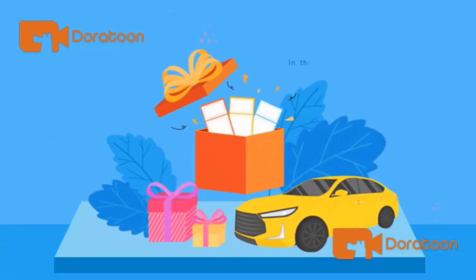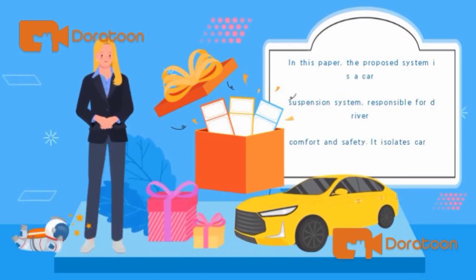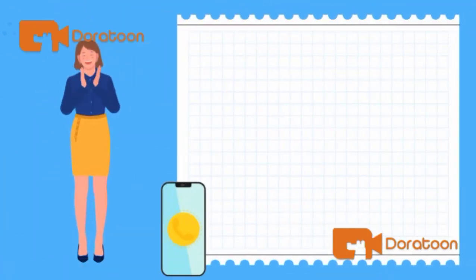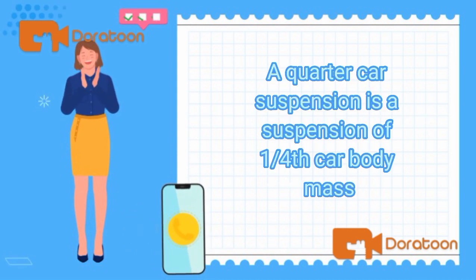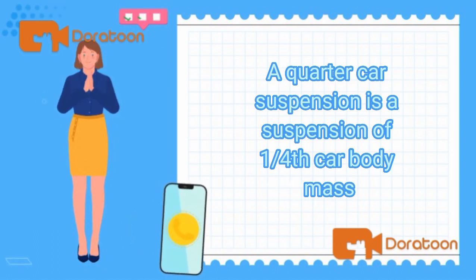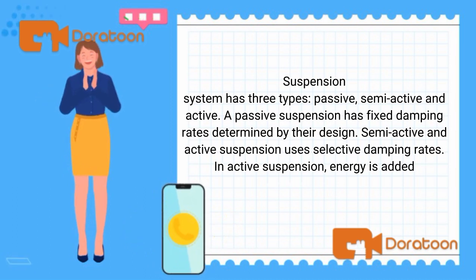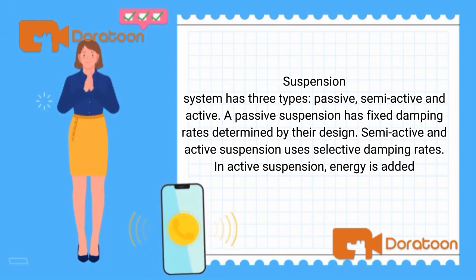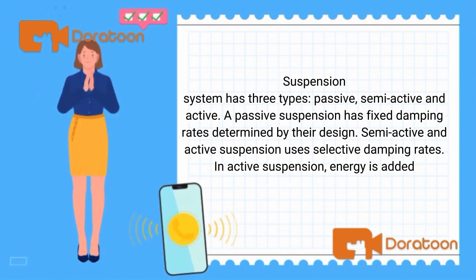For our methodology, in this paper, the proposed system is a car suspension system responsible for driver comfort and safety. It isolates the car body from road disturbances. A quarter car suspension is a suspension of 1/4 car body mass. Suspension systems have three types: passive, semi-active, and active. A passive suspension has fixed damping rates determined by their design. Semi-active and active suspensions use selective damping rates. In active suspension, energy is added.